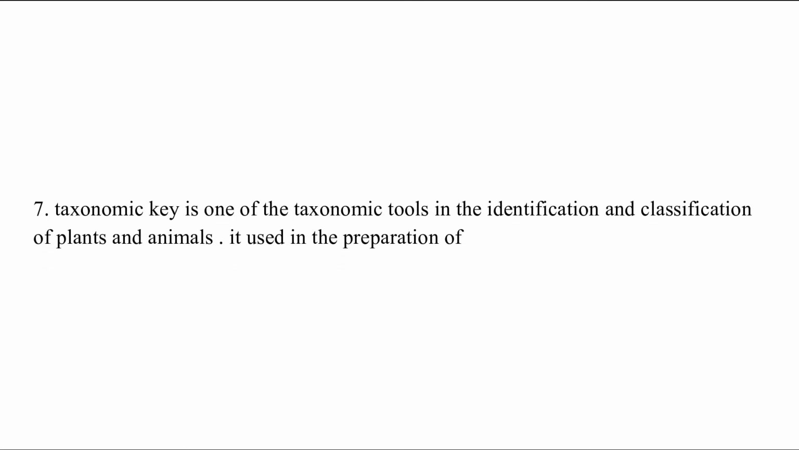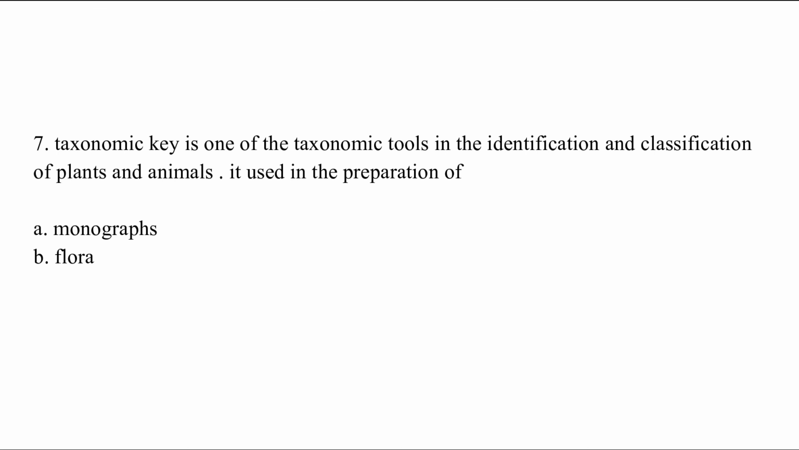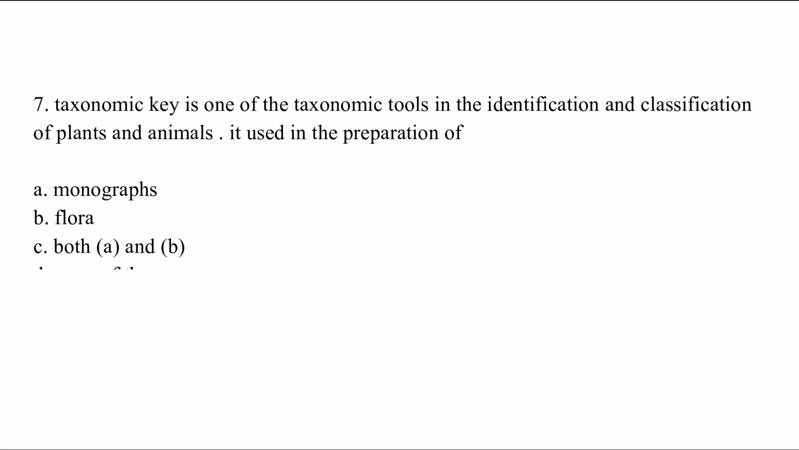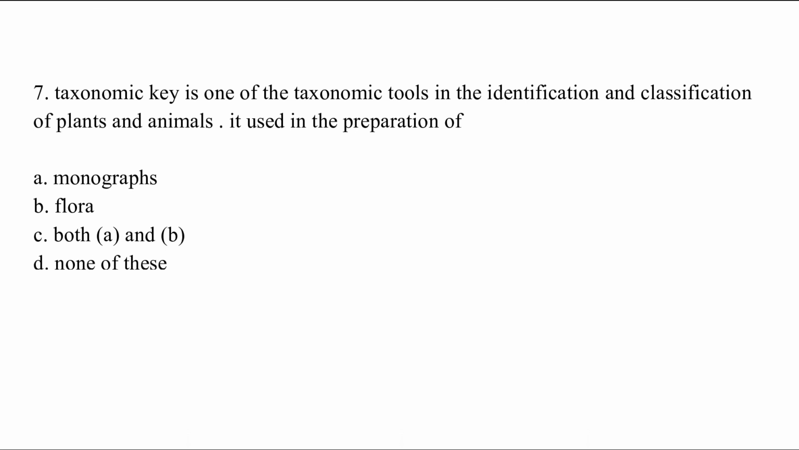Taxonomic key is one of the taxonomic tools in the identification and classification of plants and animals. It is used in the preparation of option A, monograph; option B, flora; option C, both A and B; option D, none of these. The correct answer is option C, which is both A and B, that means both monograph and flora.